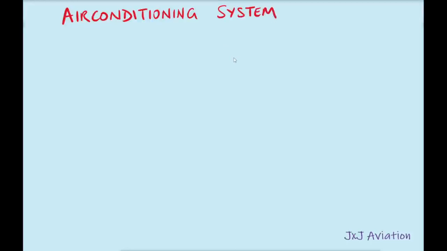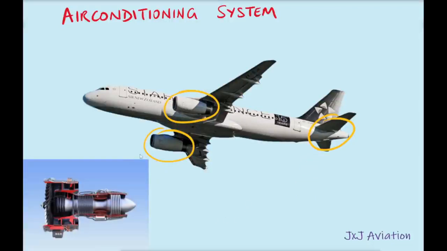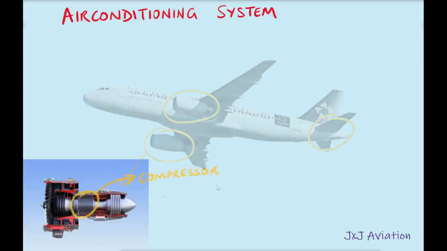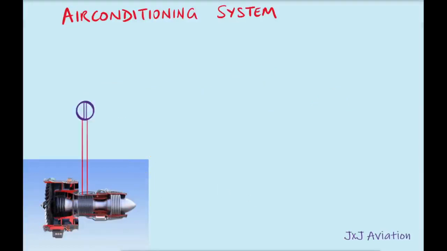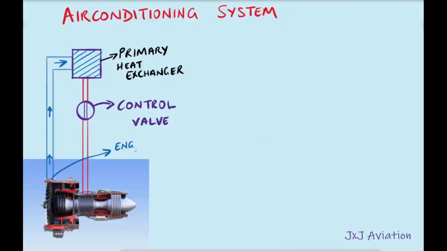How does the air conditioning system function? The air for the air conditioning system is taken from the auxiliary power unit APU or the engines. When the engines are running, bleed air is taken from the compressor section of the engine. The airflow is controlled by a control valve. This air will be too hot for the system to handle, so it is sent through a primary heat exchanger. This is an air-to-air heat exchanger where cold air is taken from the engine's inlet section.